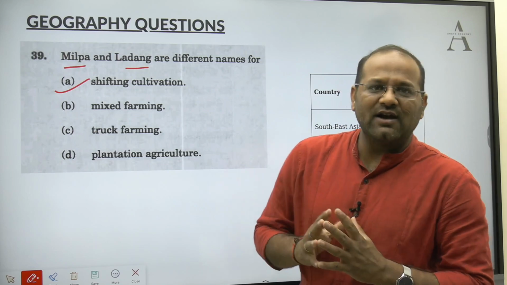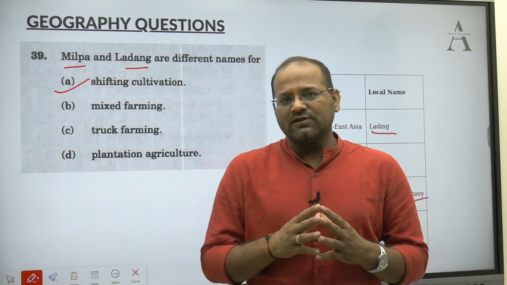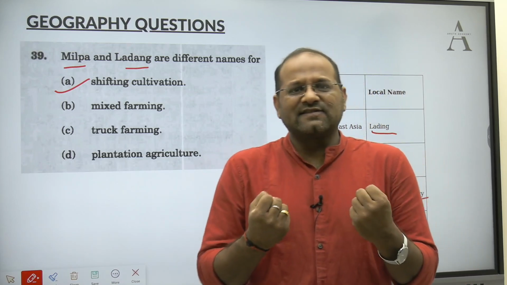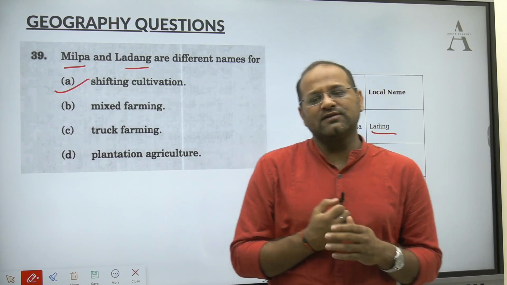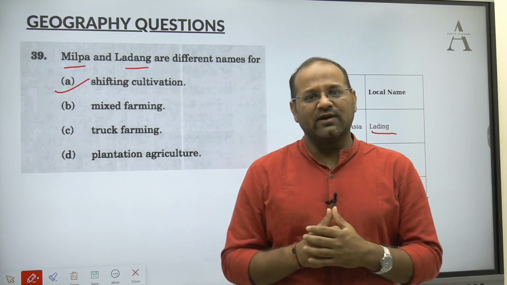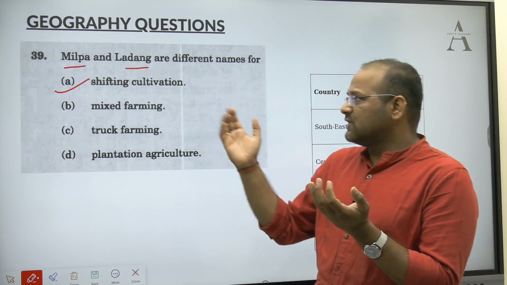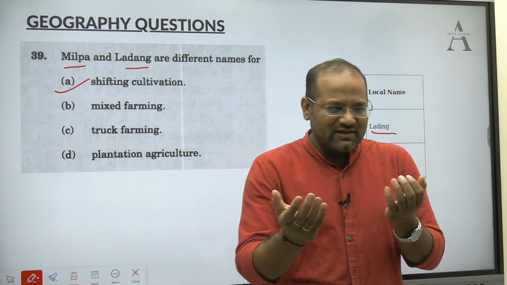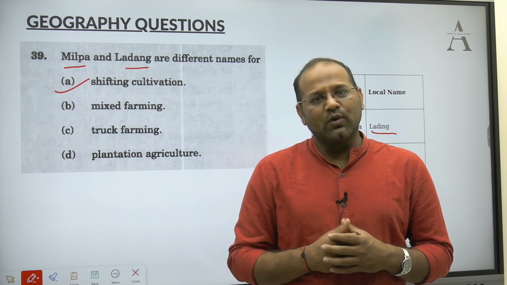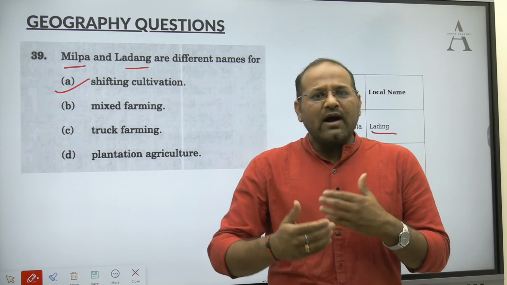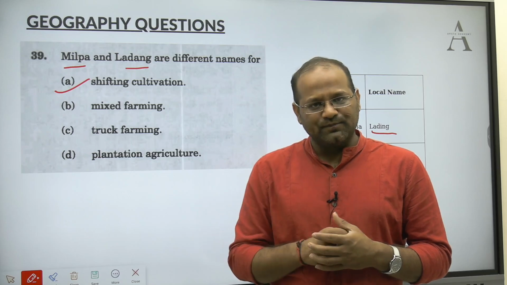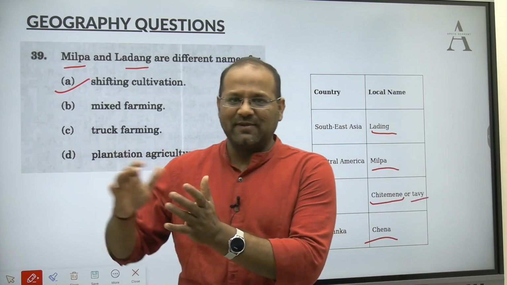But when we talk about shifting cultivation, nowadays Jhum cultivation is no longer promoted. It is no more accepted. Why? Earlier, the population was very low, and the settlements were sparse. What happens in shifting cultivation? People cut the trees, clear a patch of forest, and grow certain cereals, rice, wheat, or whatever. After 2-3 years or 2-3 cycles of production, the fertility will reduce. Then they will leave that place and shift to some other place.